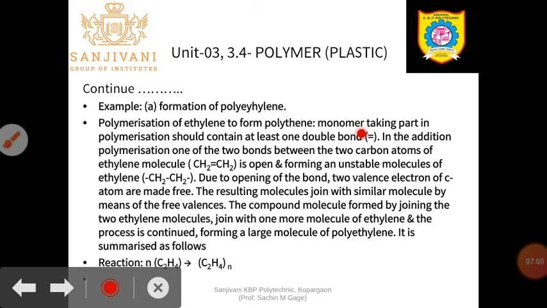Large number of ethylene molecules are linked to one another to form the polymer, that is polyethylene. Poly means many, ethylene means molecules. So n number of ethylene combine together to form polyethylene.